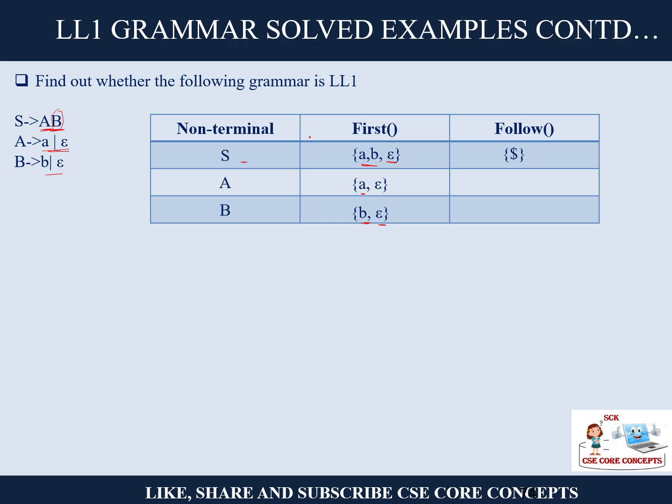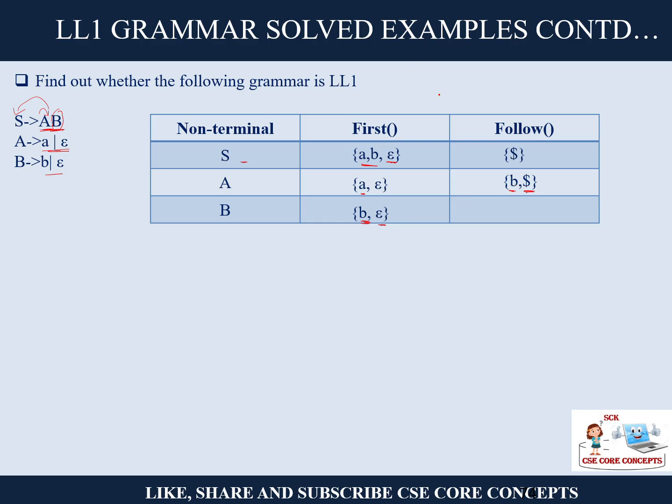The follow of capital A will be the first of B except the epsilon. Okay, so let us see here. First of B is b, except epsilon. But in case B is epsilon, then since after A nothing will be there, the follow of S will be the follow of A. So we are having dollar.